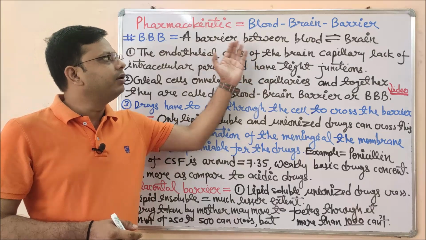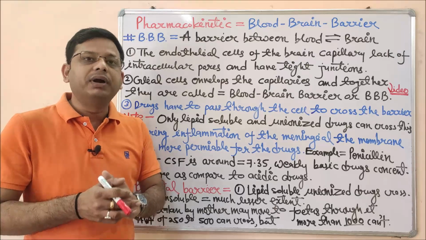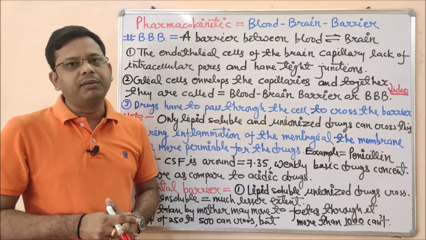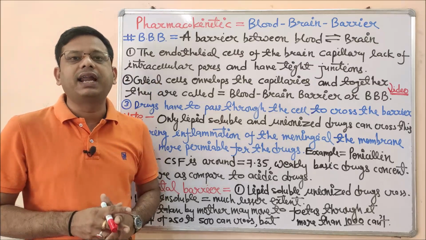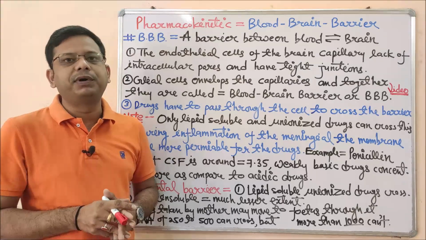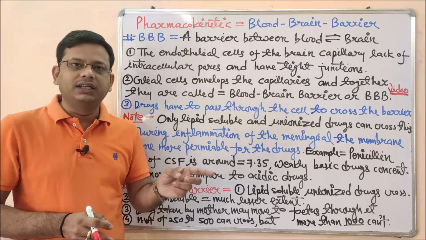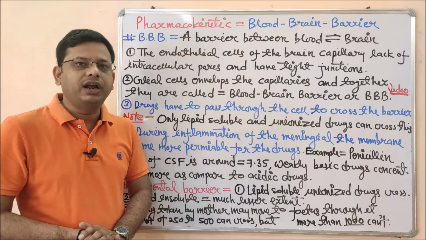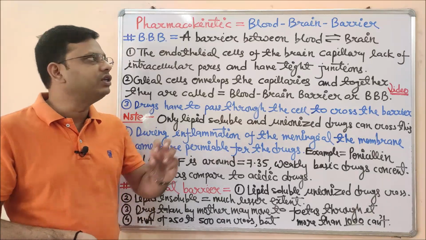So if the drug is able to move through the barrier, then it may cross the blood-brain barrier. But if the drug does not have such a property, like a non-lipid-soluble drug, it will not be able to cross into the brain, because only a few drugs are able to cross the brain, and if the drug is water soluble, it is not capable enough to cross. So it is very important. It is a barrier which checks whether the drug is lipid soluble or not, so that it may allow the drug to move into the brain and other parts of the central nervous system. So this is called the blood-brain barrier. This is the important checkpoint.